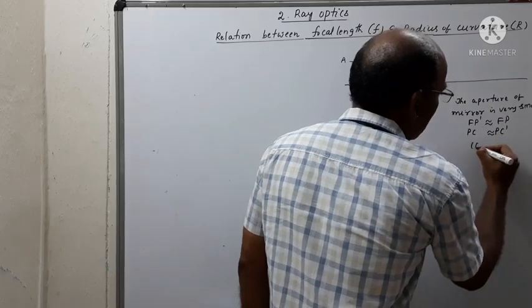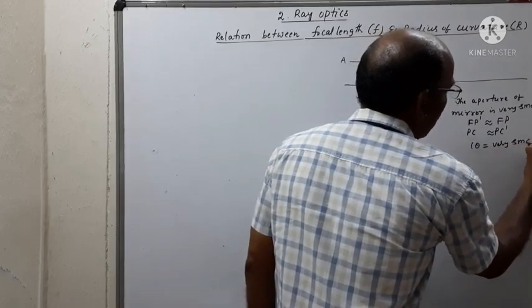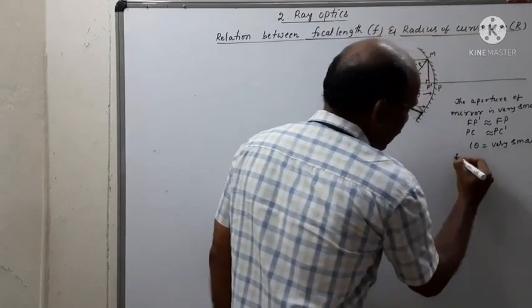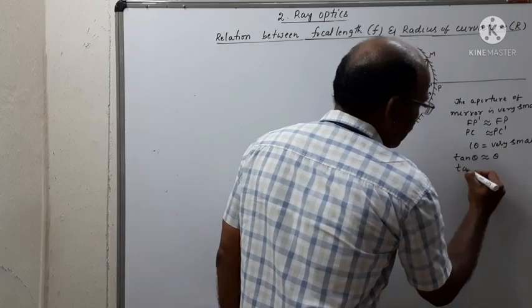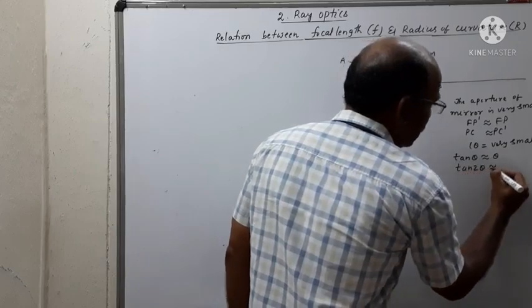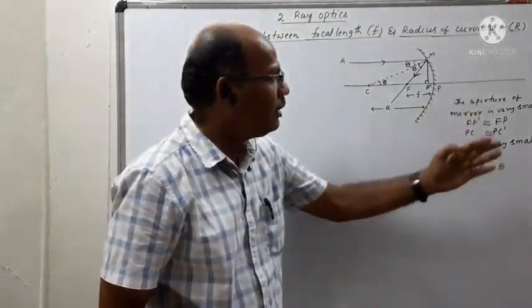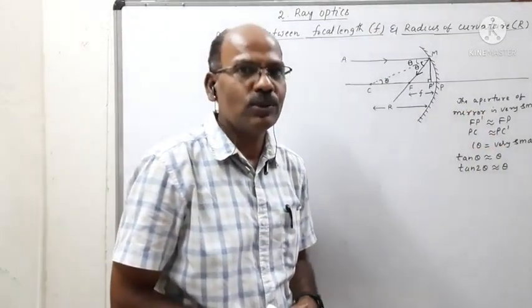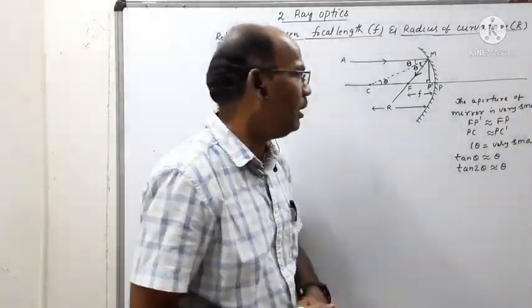That means here theta is very small, so we can write tan theta is nearly equal to theta and tan 2 theta is nearly equal to 2 theta. So these are the assumptions to be observed because the aperture is very small.